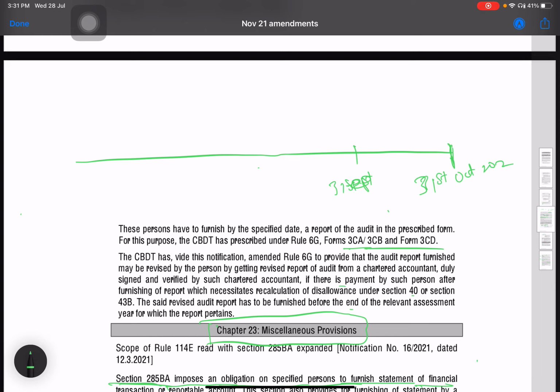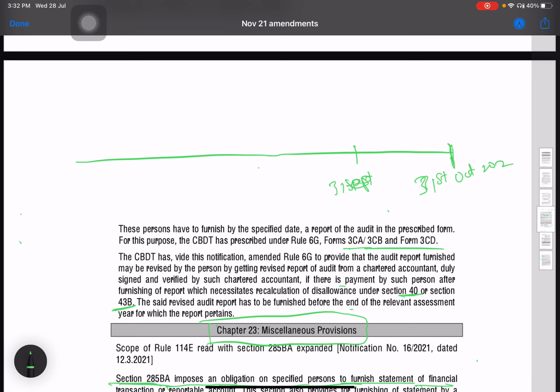Okay, but the problem here was, you must have studied section 40 and 43B. So let's take an example of 43B. The expenses mentioned in 43B, you can claim those expenses only if the payment is made by the return filing due date.